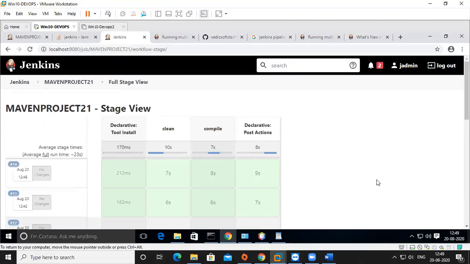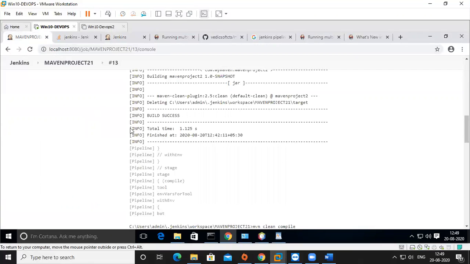First clean is completed, then compile, then post. Instead of that, we can declare everything in a single file in a pipeline project. Clean, compile, and if you want to do test, you can add the testing also here.